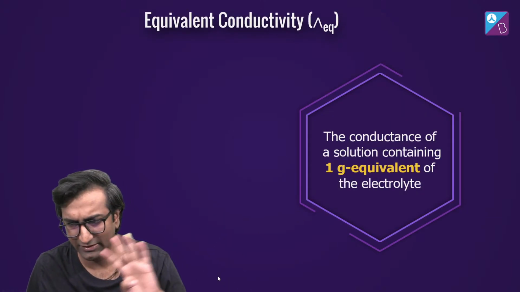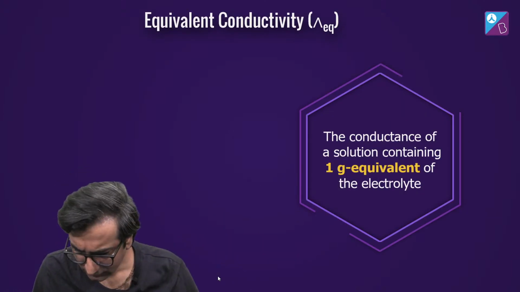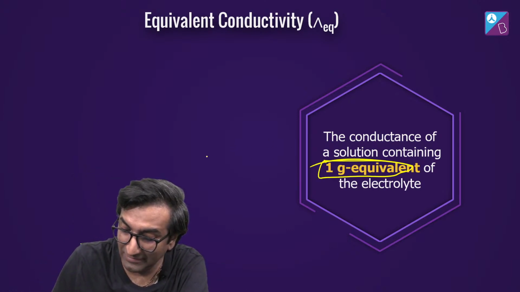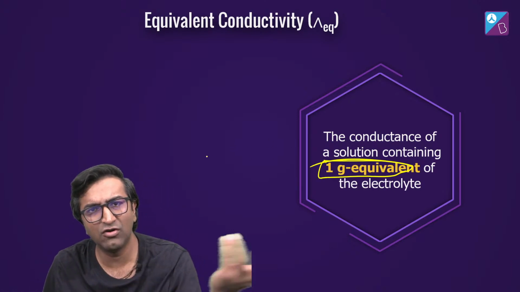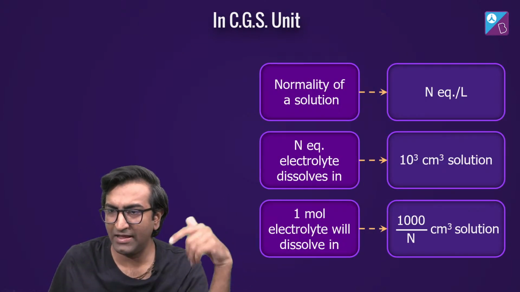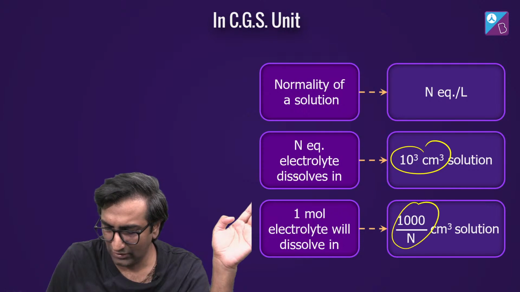We'll just talk about it for literally 3-4 minutes tops. Okay, the conductance of a solution that has 1 gram equivalent of the electrolyte. Yes, it's the same thing, nothing big. Instead of lambda m, we'll do lambda equivalent. Okay, n is normality. Same thing is happening, 10 power 3, 1000 by n, etc.